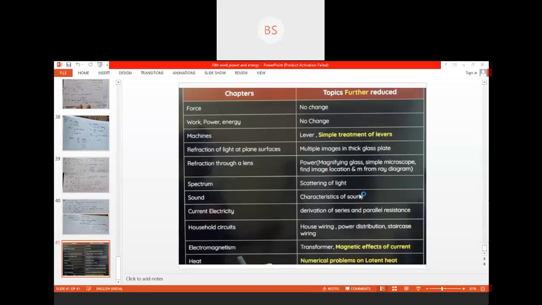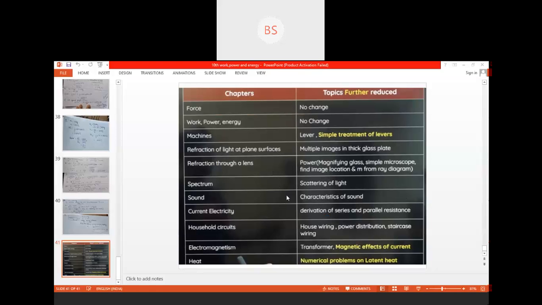Okay, good morning all. So today let us start with the reduced syllabus. As you all know, earlier the board reduced 30% of the syllabus from your portion, and now they have given a further reduced syllabus. Now it is 20%. That means 50% of the syllabus is reduced for all the subjects.